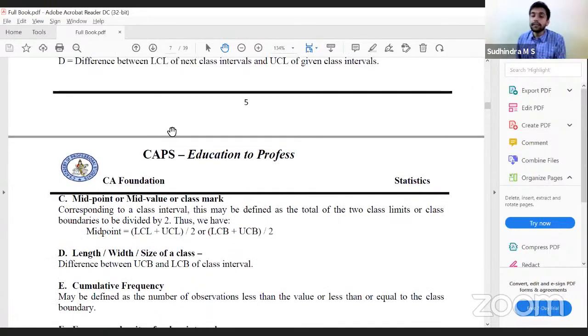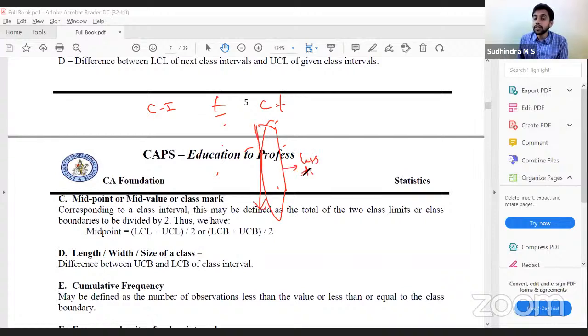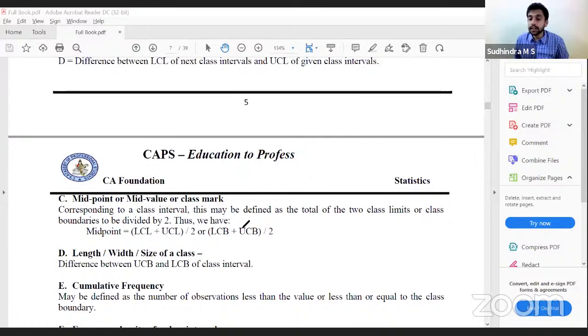Cumulative frequency. So we have learnt frequencies, the class intervals and their corresponding frequencies. If I go on adding the frequencies one after the other, we get cumulative frequency. If we start from 0, from the ascending order, that is called less than cumulative frequency. If it is the other way around, if we start from the highest number, then that is more than cumulative frequency. What does less than cumulative frequency denote? It denotes that the total number of frequencies below the upper class boundary of the class interval is so much.